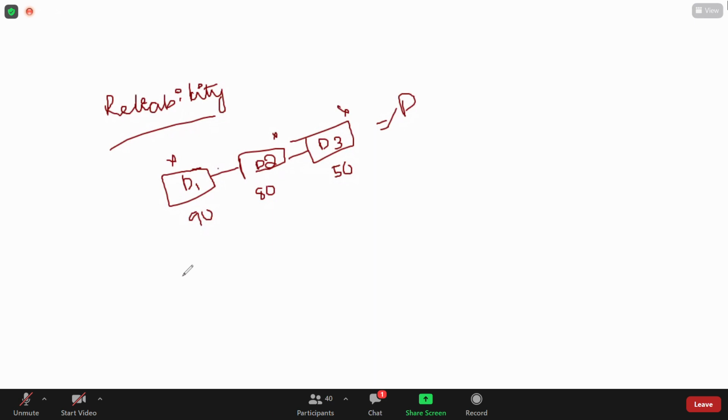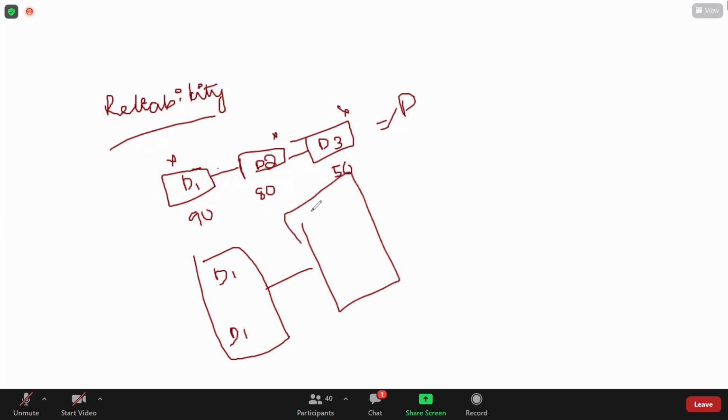For how many devices will you take a backup? That we are going to discuss in this reliability design. For D1, I'm having 2 copies. If any one of the copies is not working, I'll go with another one. For D2 I'm having 3 devices. If the first one is not working, I'll go for the second one. If the second one is not working, I'll go for the third one.